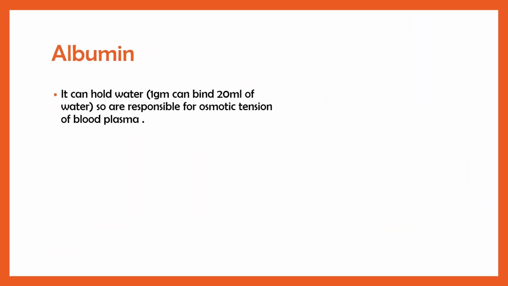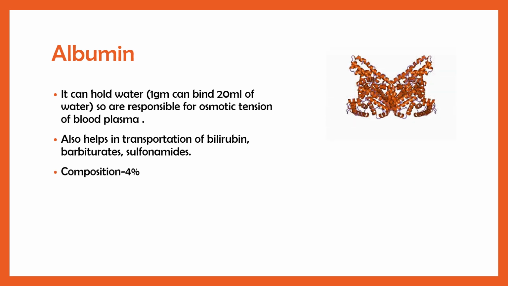So it is really important to discuss the function of these colloids, and some of these colloids include albumin. The function of albumin is to hold water because 1 gram of albumin can bind with 20 ml of water. So it is responsible for the osmotic tension of the blood plasma. This osmotic tension in the blood is due to albumin.